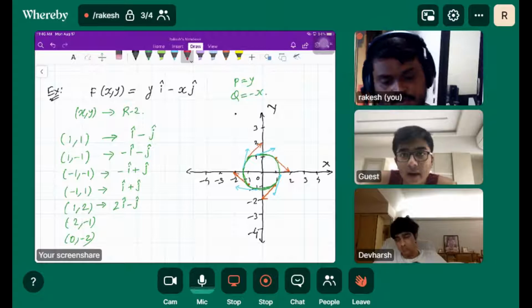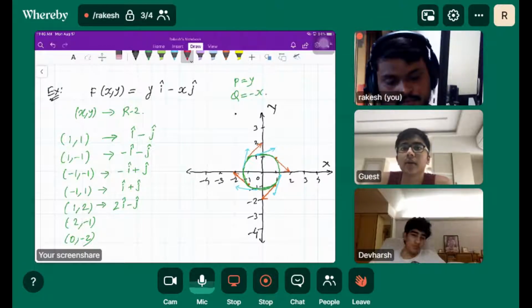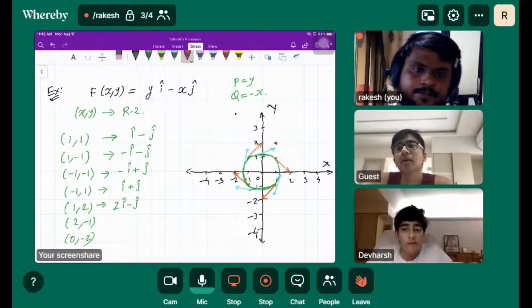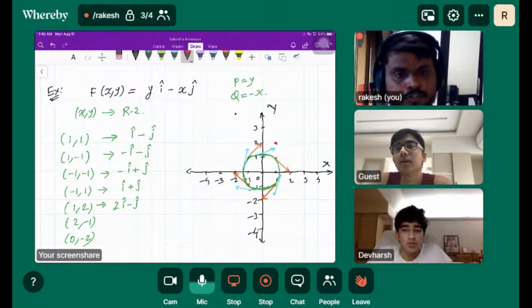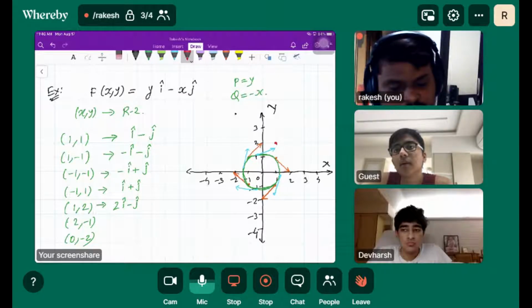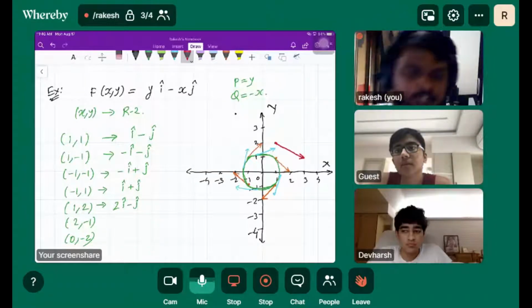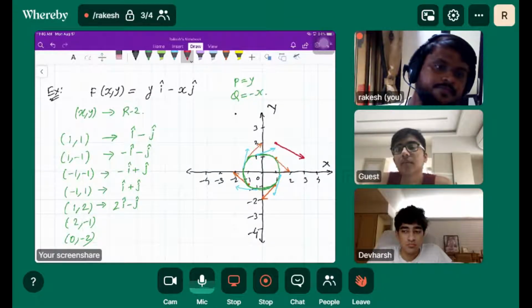It becomes 3 comma 1. So it starts at 1 comma 2 and ends at 3 comma 1: 2 units in the positive x direction and 1 unit in the negative y direction. So this will be my corresponding vector, isn't it?